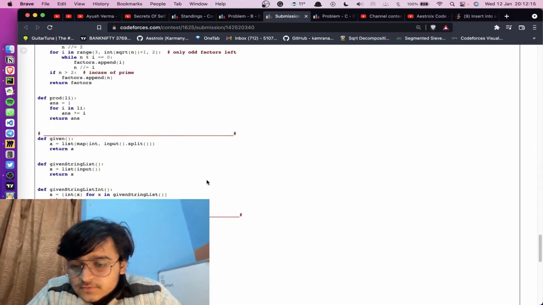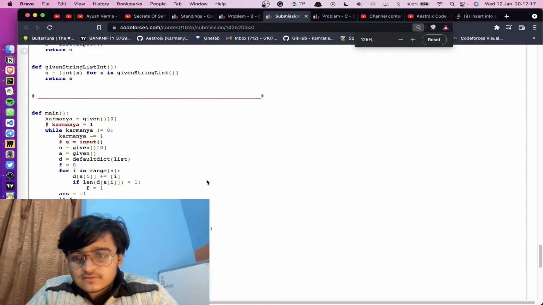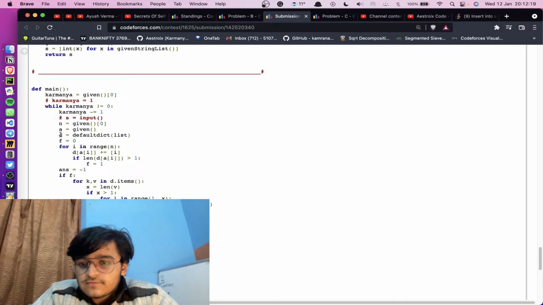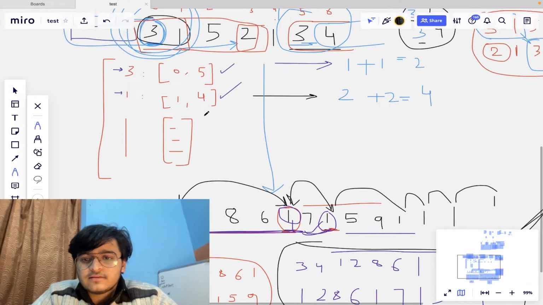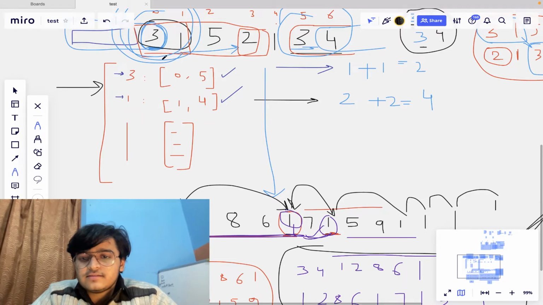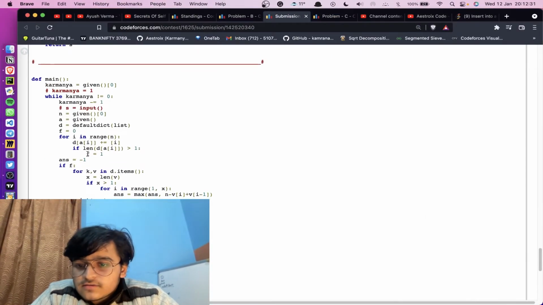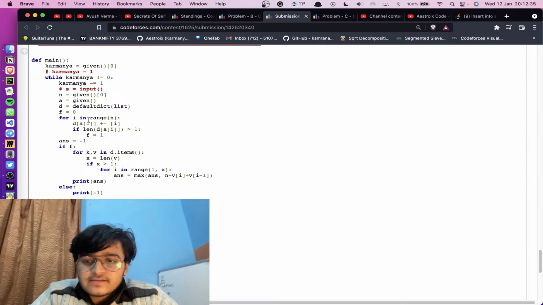Okay, so this is here. I'll just zoom it in. So I've taken a default dictionary. It will just create a list of the indexes of the various numbers which are occurring. So d of a of i plus equal to i. So this is the implementation. This part is creating the list of indexes.